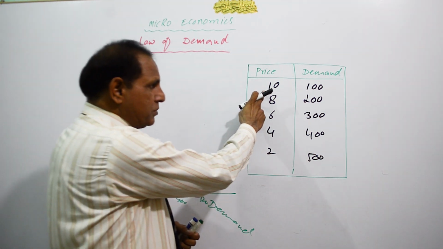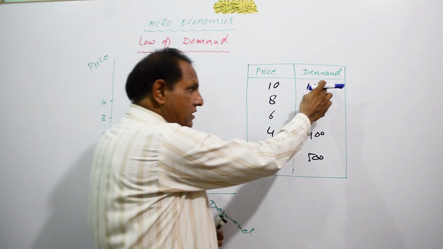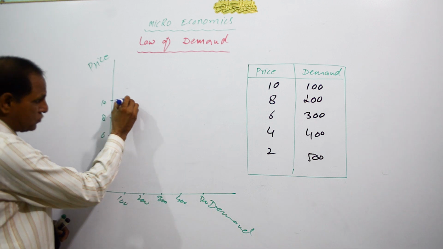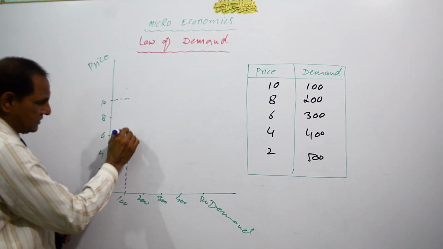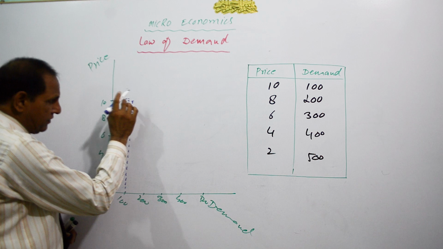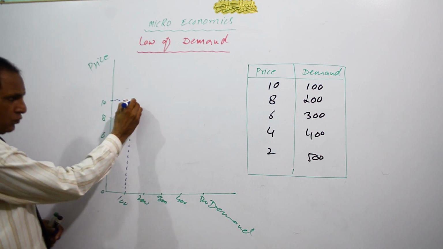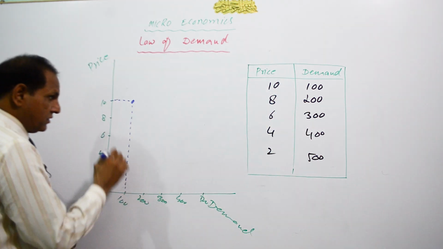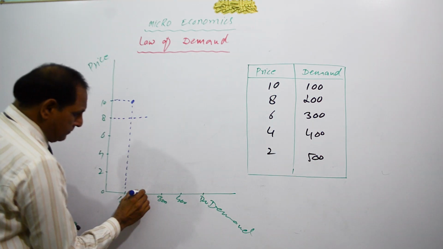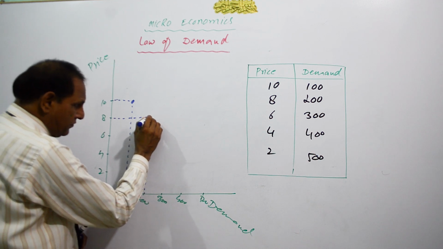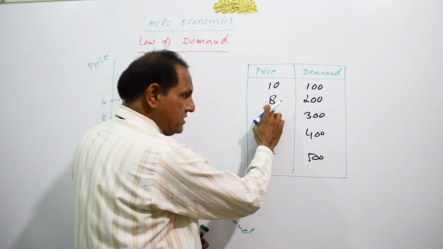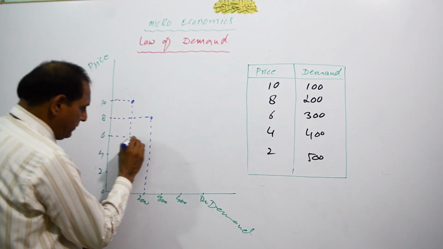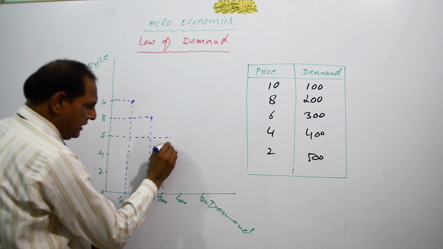When the price is rupees 10, 100 people are there to purchase that good. And we will merge these two points. Here we will take 10 and from here we will take 100. At the price of 8, there are 200 people and we will make a merging point with the help of these two values, 8 rupees price and 200 demand. And at the price of 6, we will take 6 and 300.